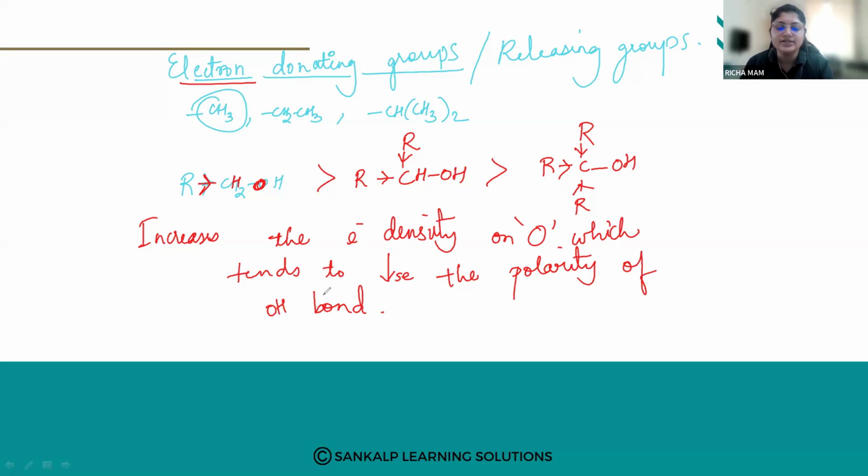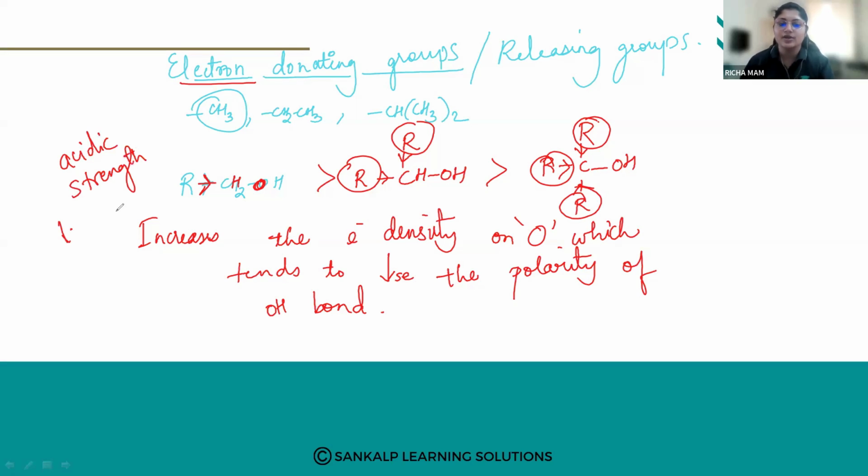So what will happen to the acidic strength? It goes on decreasing. As the number of electron donating groups increases, the acidic strength goes on decreasing. So this is the effect of electron donating groups, the effect of substituents.